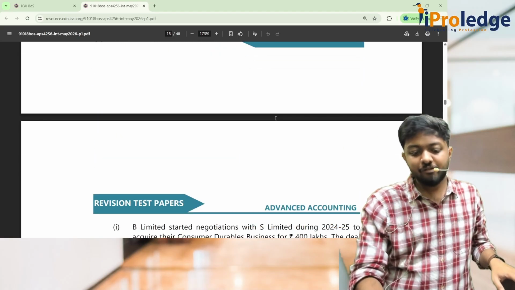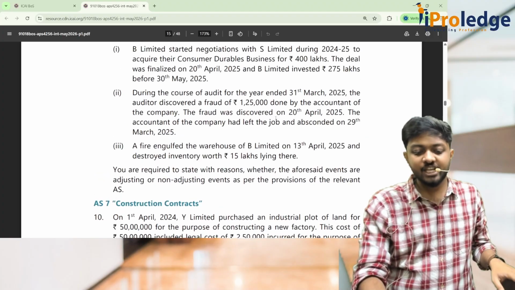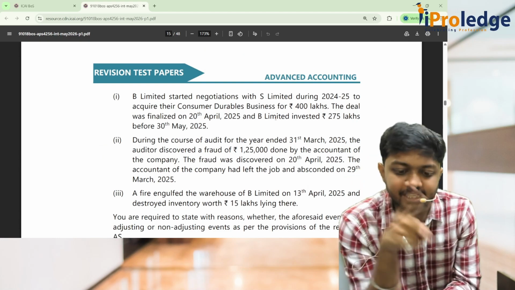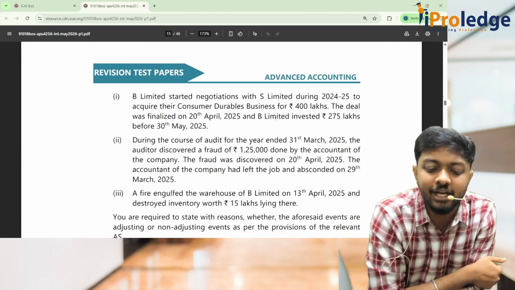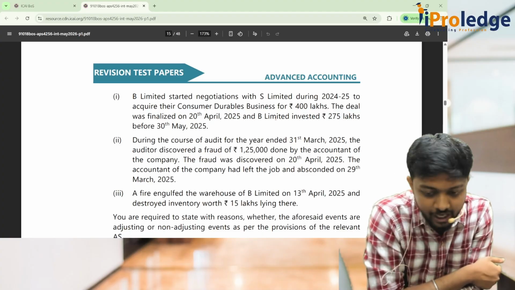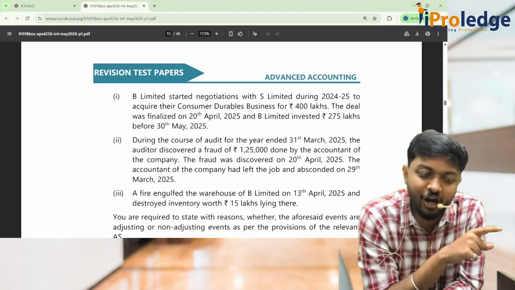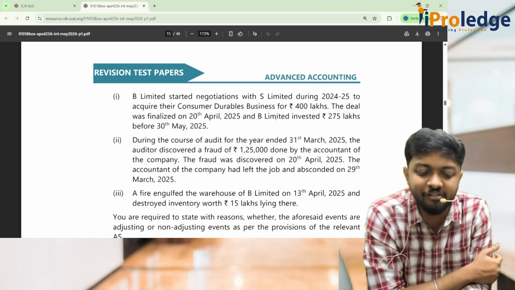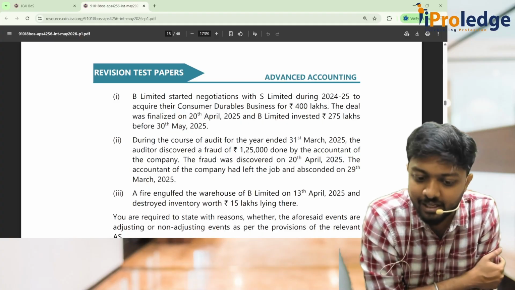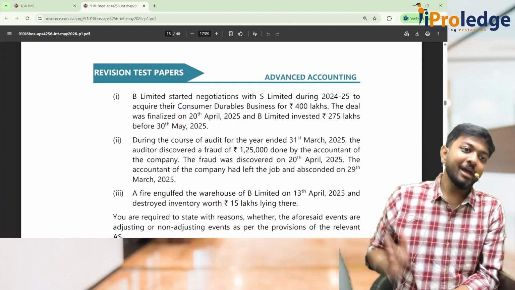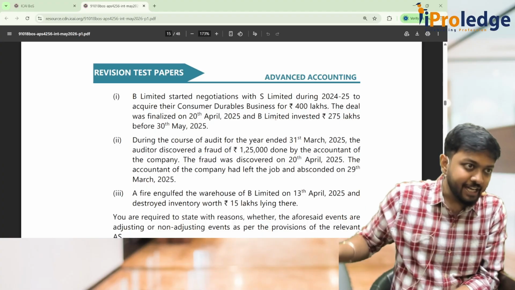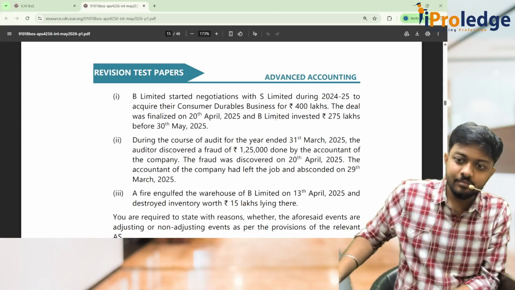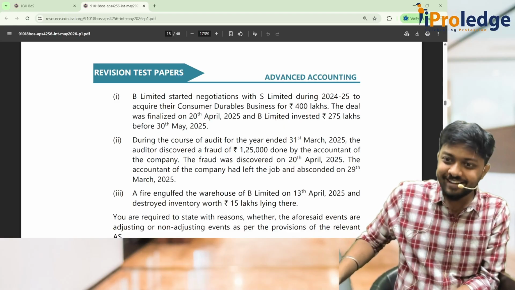So let's see. We have to classify the following items as adjusting or non-adjusting. So first one, B Limited started negotiations with S Limited during 24-25 to acquire the consumer durables business for 400 lakhs. The deal was finalized on 20th April, that is after 31st March, year ending. And B Limited invested 275 lakhs before 30th May. Tell me, the deal happened on 20th April, that is after the end of the current year. Now the question is, can I adjust it? Can we?